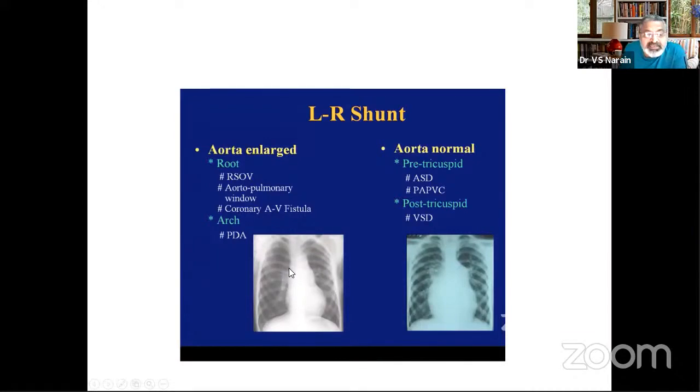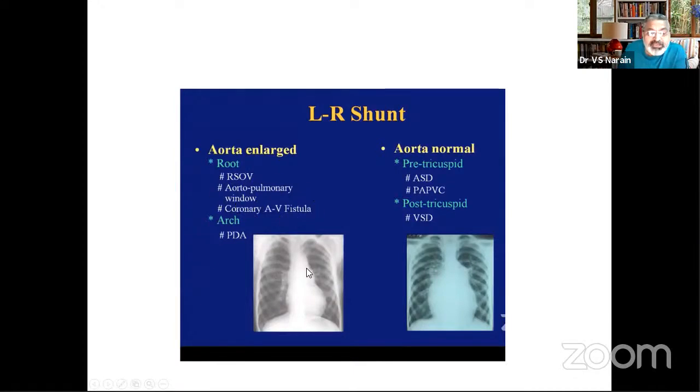But if you see an ascending aorta dilatation, then we are possibly dealing with a ruptured sinus of Valsalva, an aortopulmonary window, or a coronary artery venous fistula. Now, aortopulmonary window shunts are large. You will have more flooding in the lungs. In a coronary AV fistula, the shunt is not too large, and you may not get any significant increased pulmonary blood flow. But if you have an ascending aorta prominence, you could be dealing with one of these three.